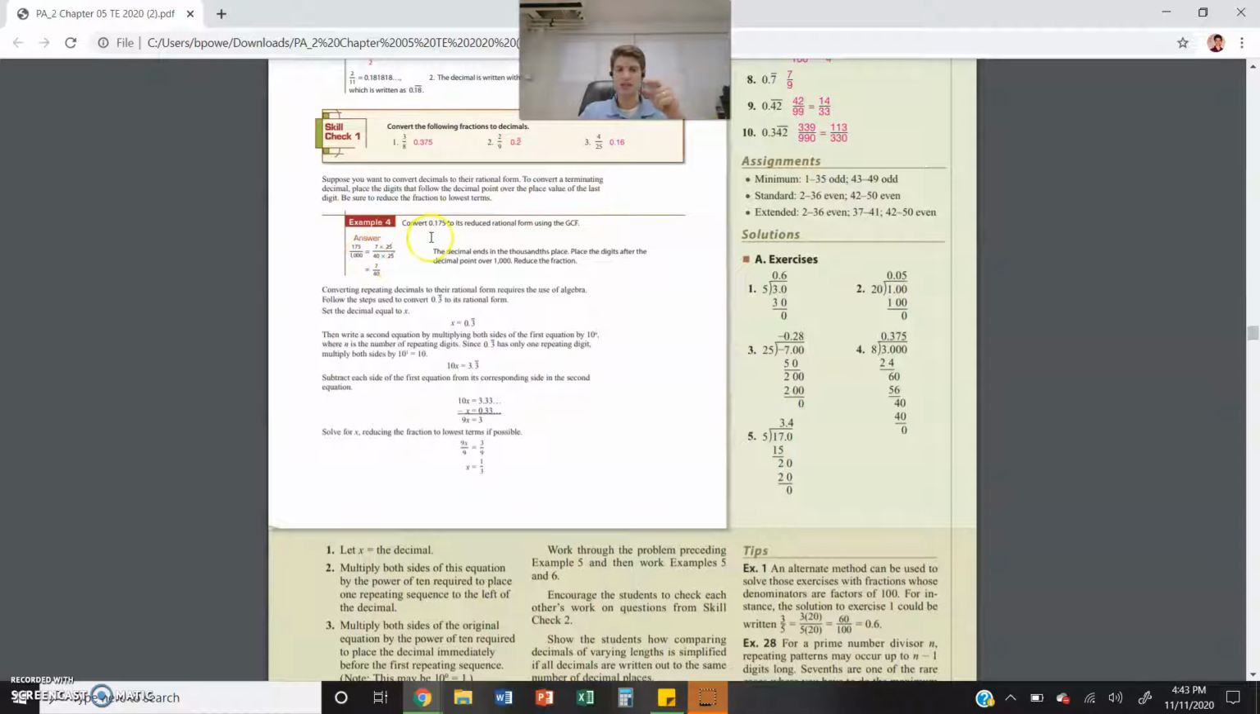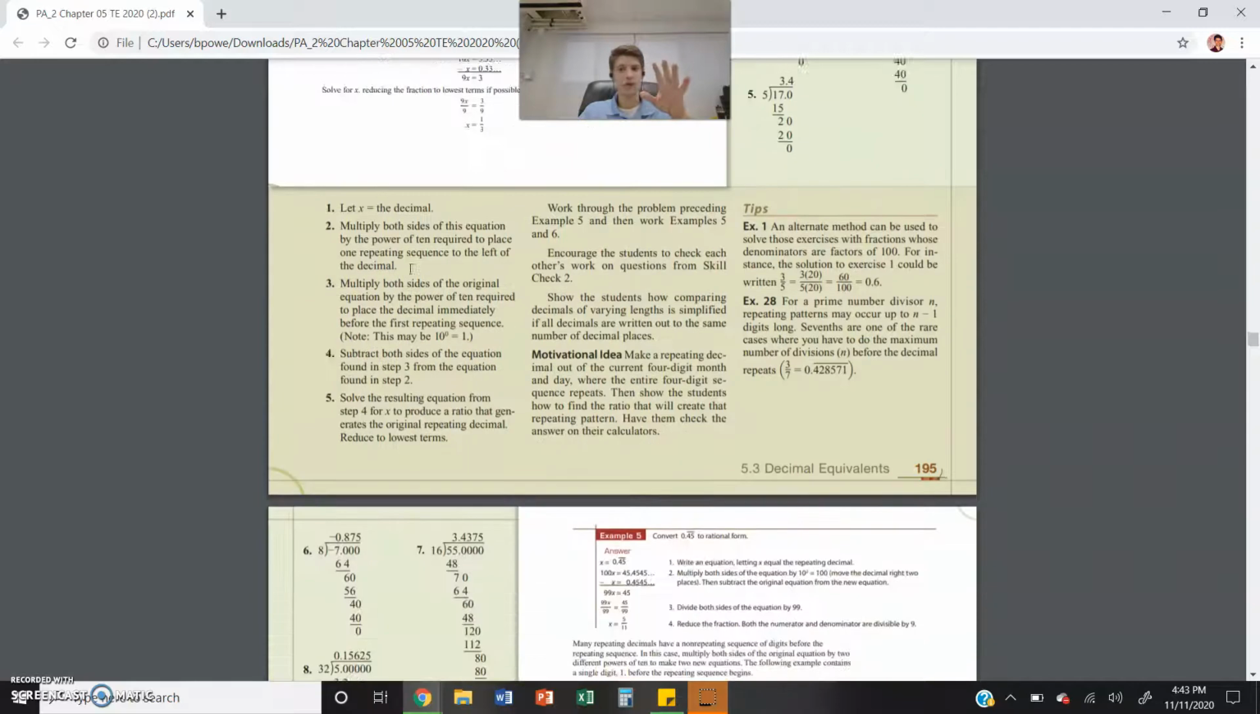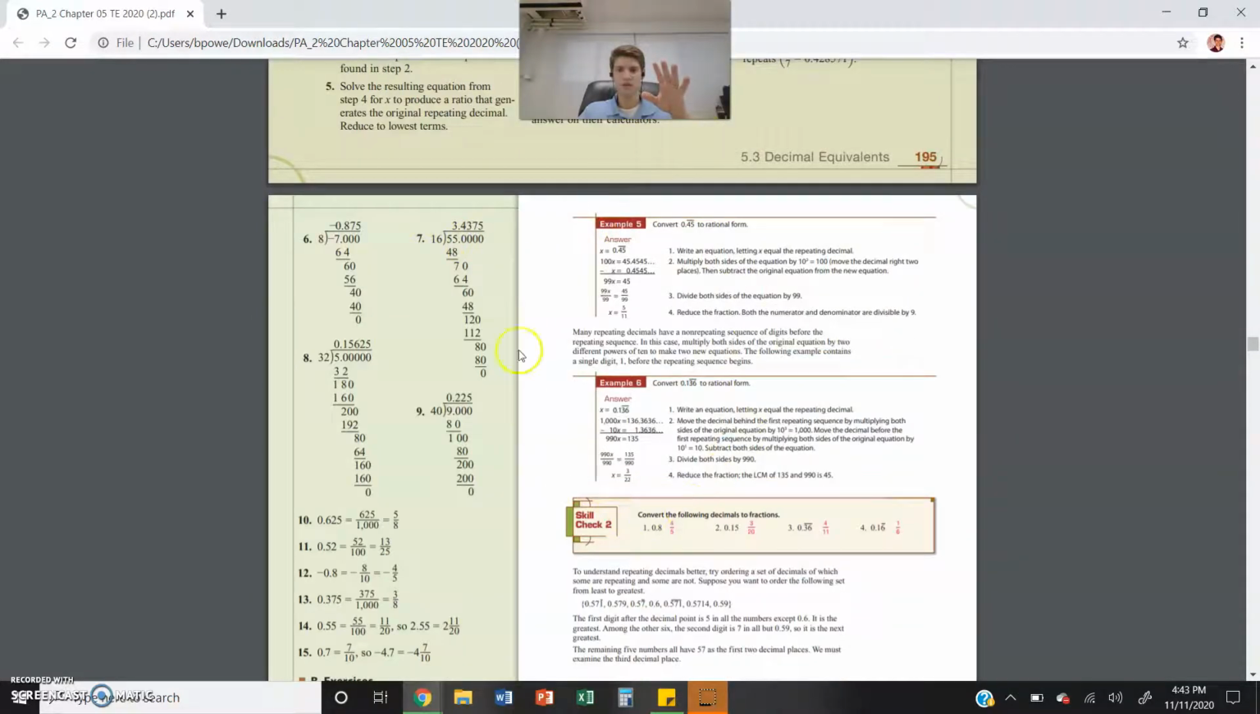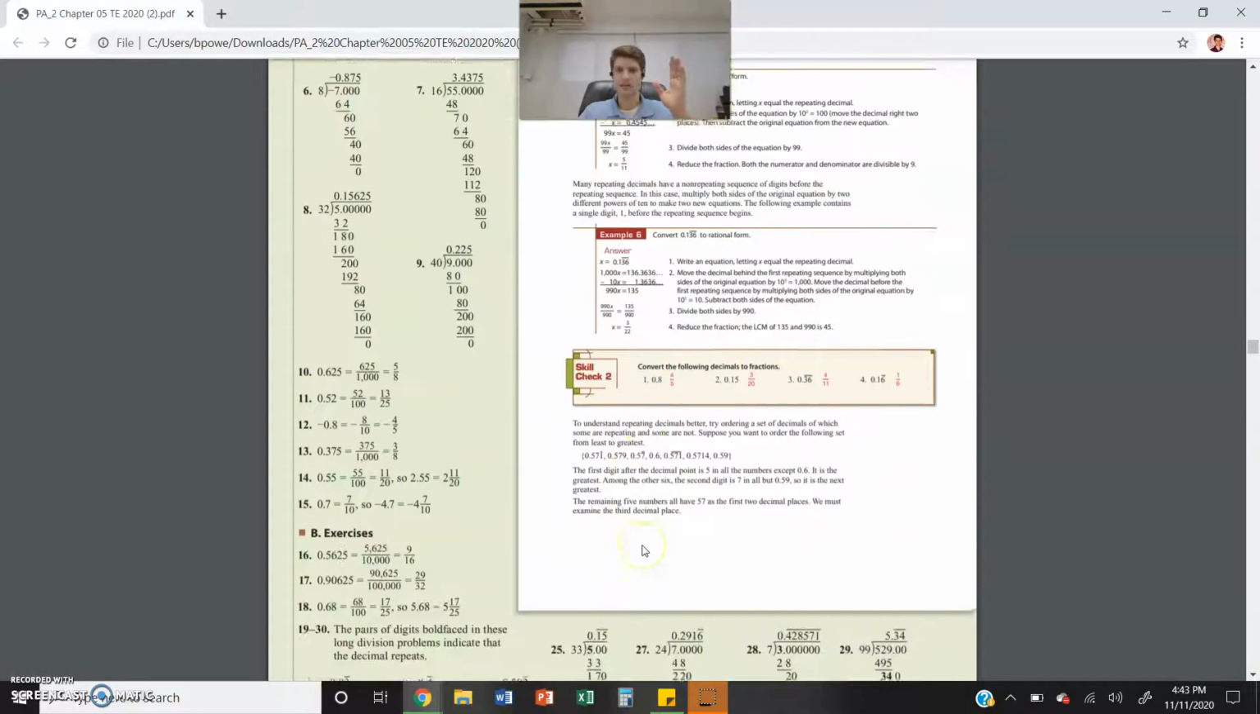You need to know how to change this decimal, 0.175, to a fraction. All you do is count how many decimal places you have, 3, so that's how many zeros you have at the bottom, so 1,000. Put your number on top, 175, reduce it down to 7/40. That's all you need to know for decimals to fractions. You do not need to know example 5 or 6. You do not need to know that.